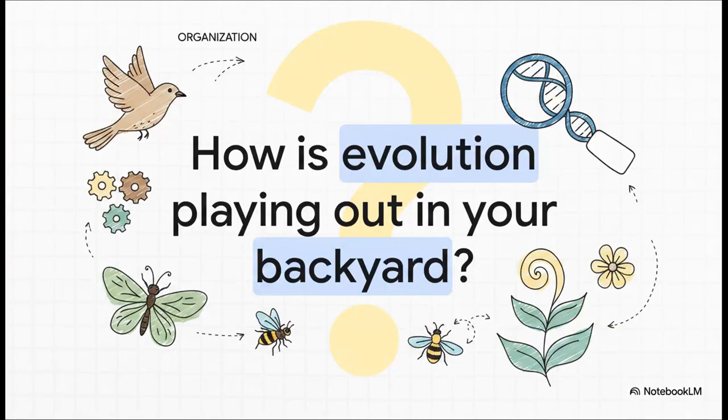As we wrap up this explainer, I want to leave you with a bit of a challenge. Take what we've covered today and actually apply it. Look out your window right now or take a walk outside later. You've got the framework now, the unifying themes of organization, energy flow, and information. You understand the profound power of evolutionary adaptation. So how are these forces playing out in your very own backyard right this second?